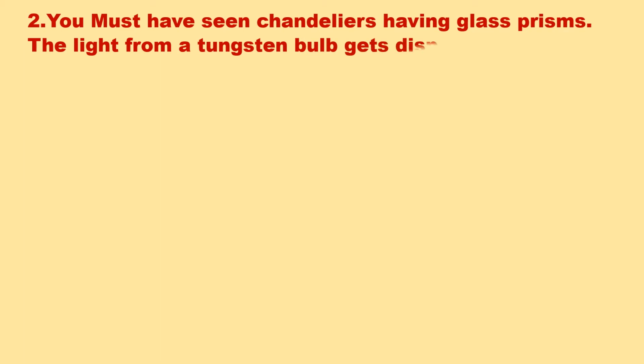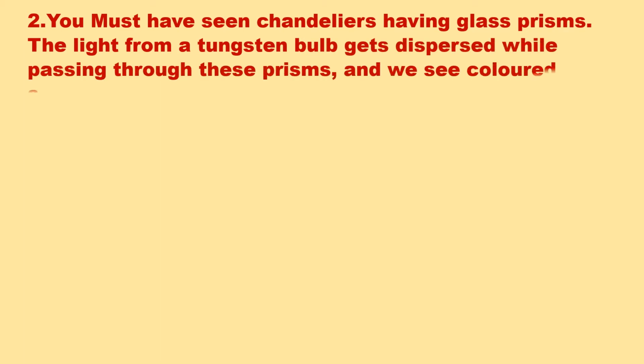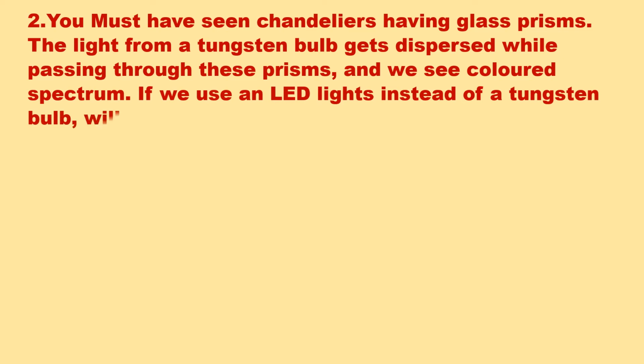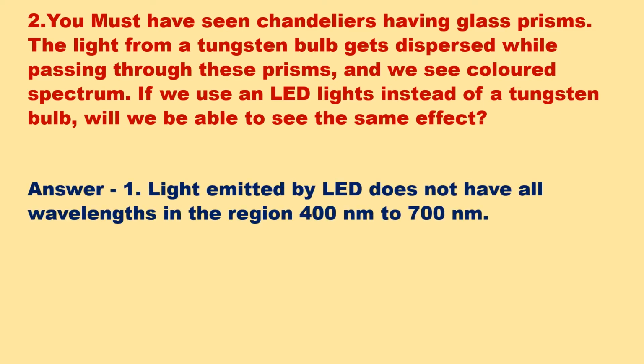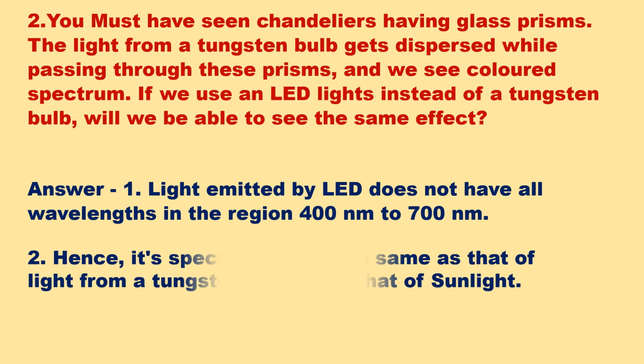2. You must have seen chandeliers having glass prisms. The light from a tungsten bulb gets dispersed while passing through these prisms, and we see a color spectrum. If we use an LED light instead of a tungsten bulb, will we be able to see the same effect? Answer. Light emitted by LED does not have all wavelengths in the region 400 nanometer to 700 nanometer. Hence, its spectrum is not the same as that of light from a tungsten bulb or as that of sunlight.